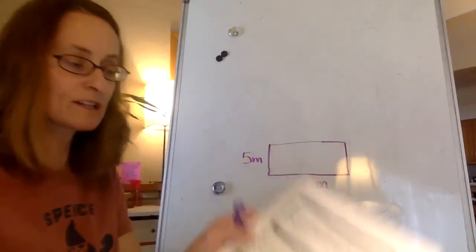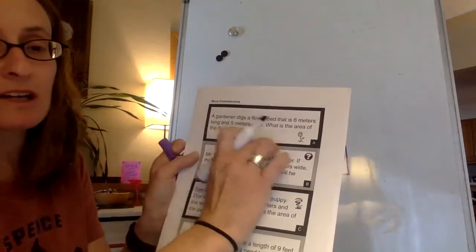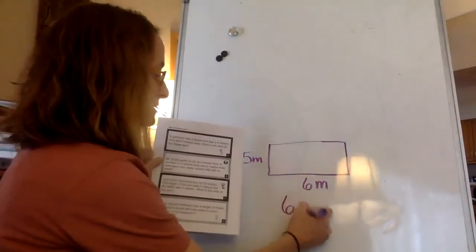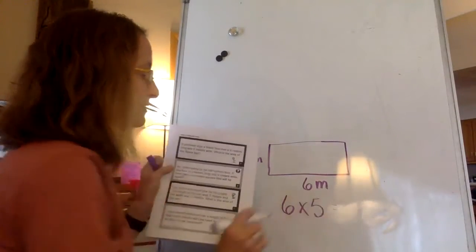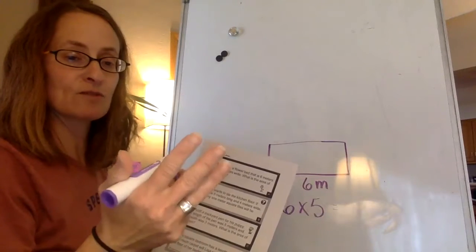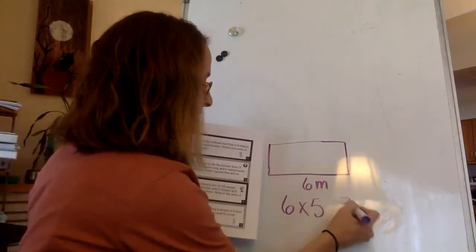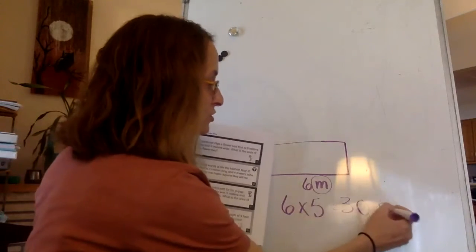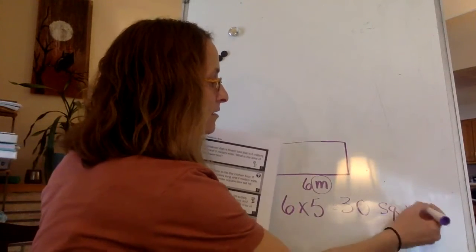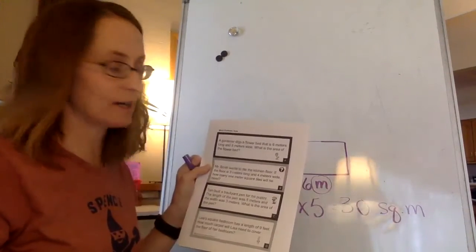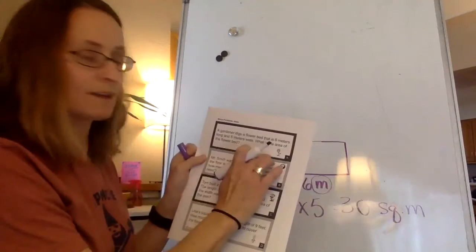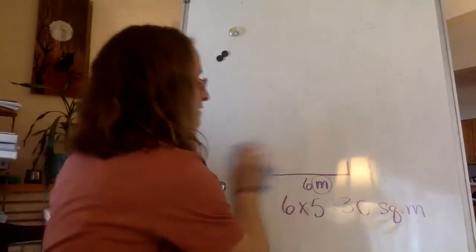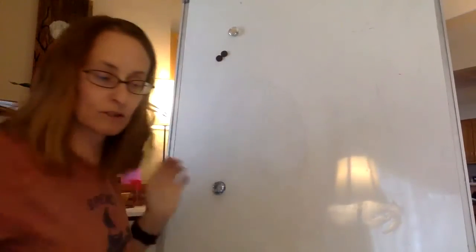So when you write your answer, boys and girls, I want you to write me the equation. So your equation for this one would be 6 times 5: 5, 10, 15, 20, 25, 30. Now, this is where it gets tricky. You've got to look at the unit of measurement. Square meters, okay? So go ahead and write that right on there. Let's do one more before I let you do these all on your own.